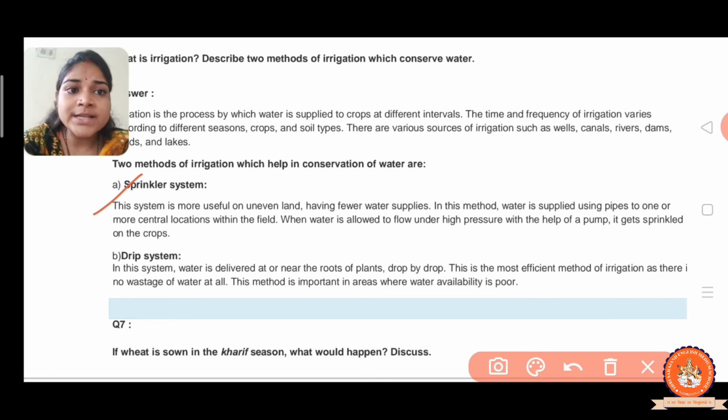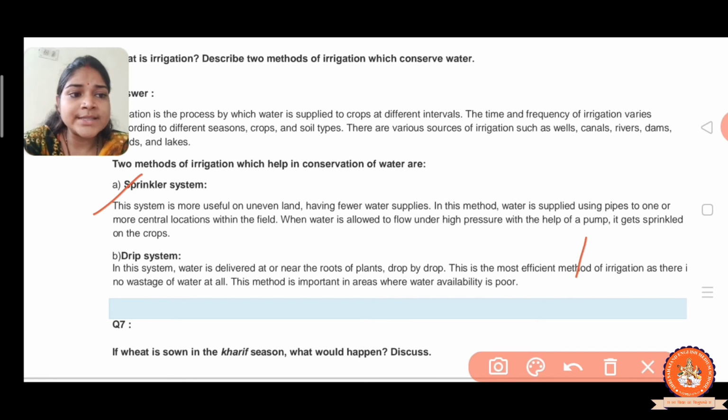And the water is allowed to flow under high pressure with the help of a pump, and it gets sprinkled on the crop with the help of a nozzle. So you know very well the nozzle is required. If the nozzle is not there, then the water will not sprinkle over all the area, all the field, right?